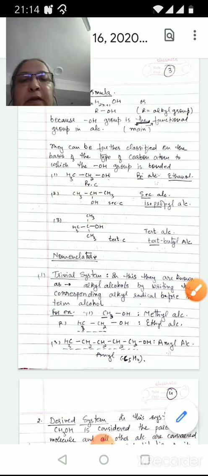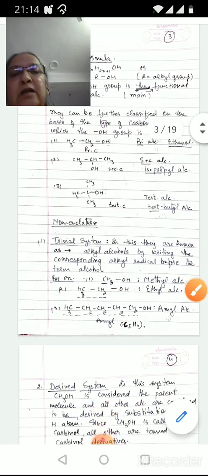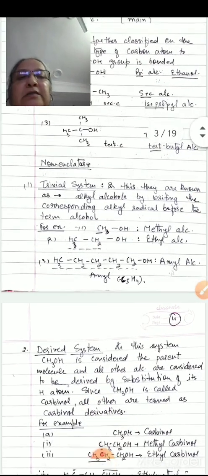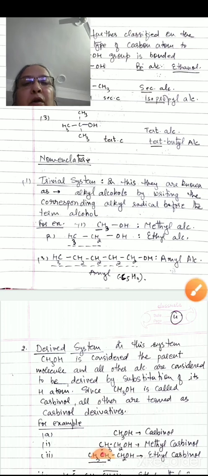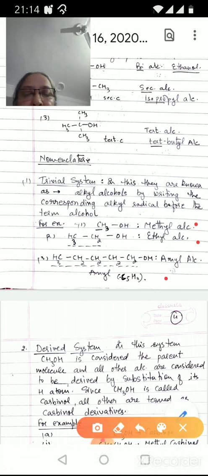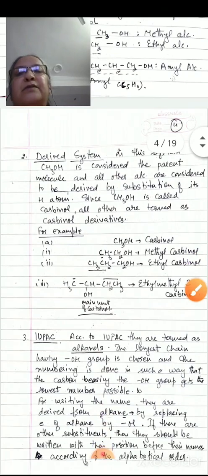Next, we come to the nomenclature. The first nomenclature is trivial system. In this system, they are known as alkyl alcohols by writing the corresponding alkyl radical before the term alcohol. For example, methyl alcohol, ethyl alcohol, and amyl alcohol. The second system is derived system.